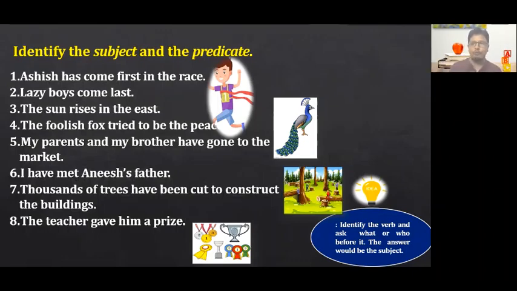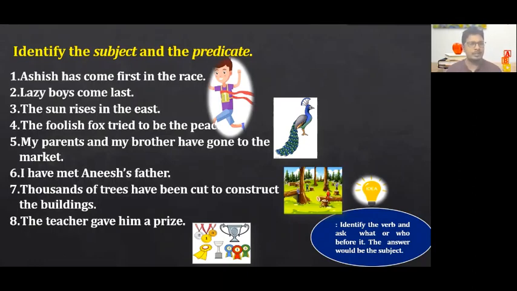Now it's very simple to find out what is the subject in a sentence. One idea I have given here. Identify the verb. For example, now Ashish has come first in the race. Let's see this example. Now ask what or who before it. Okay, who came first? Ashish. Okay, ask a question to the verb. Who came first? Ashish. That becomes the subject. Answer would be the subject.